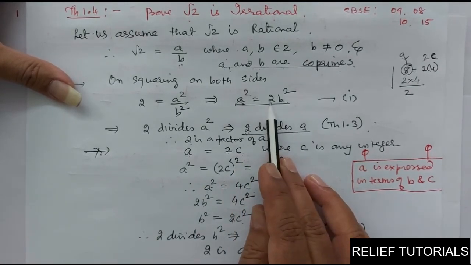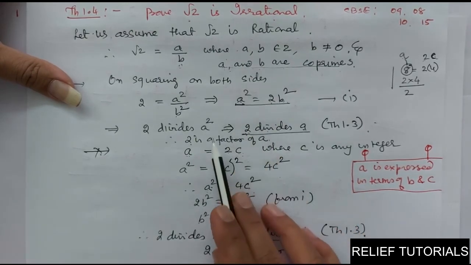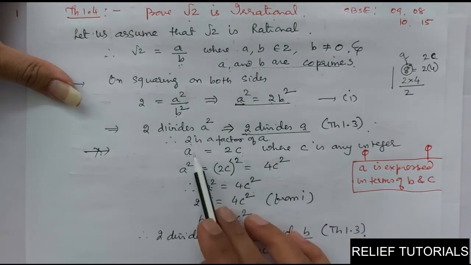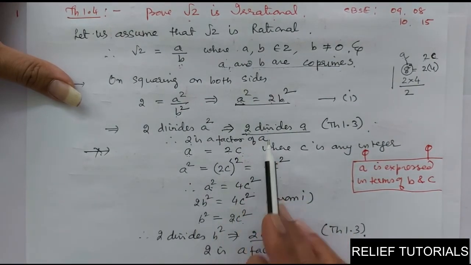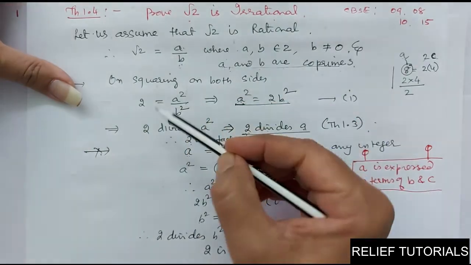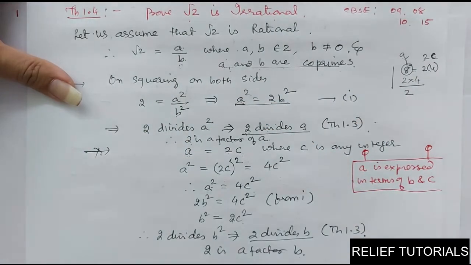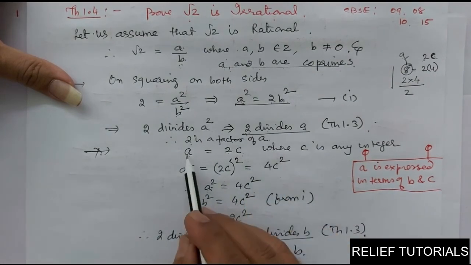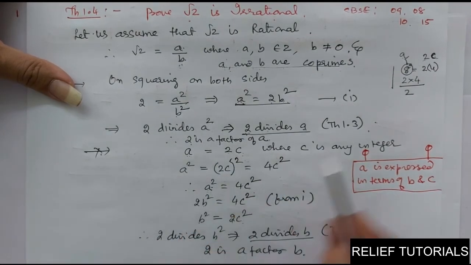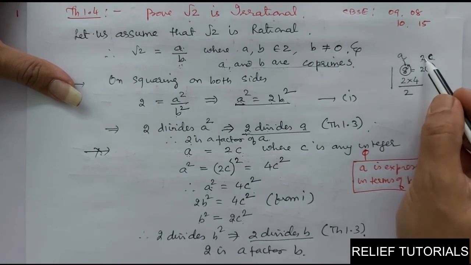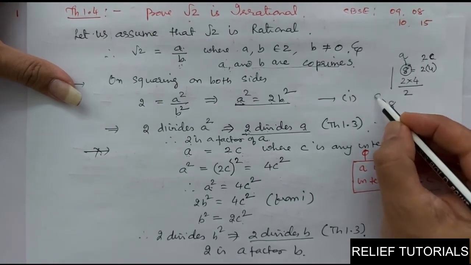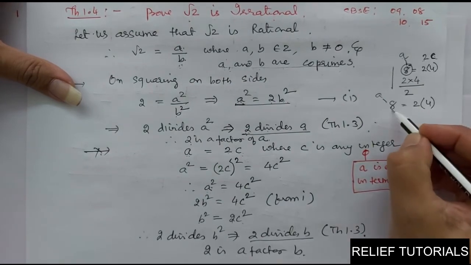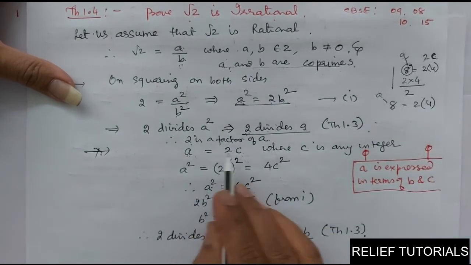So here 2 is a factor of A square. So 2 divides A square. So 2 also divides A according to the theorem. So 2 divides A means 2 is one of the factors of A. So we have proved that 2 is a factor of A. Now we will prove that 2 is a factor of B also. Clear? So now what will we do? 2 is one of the factors of A, so A can be expressed as 2C. I told you, 8 is A and 2 is one of the factors, so I can write 2 into 4. So A is equal to 2C.